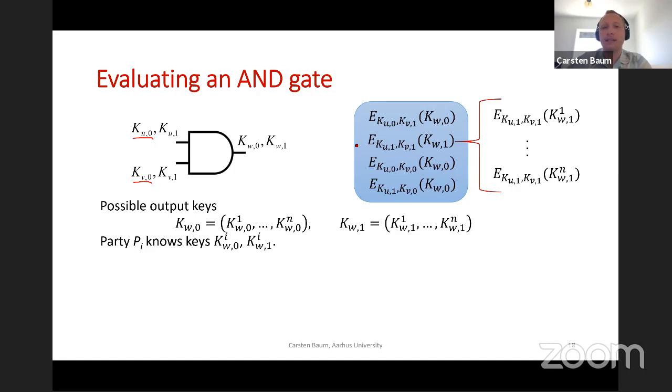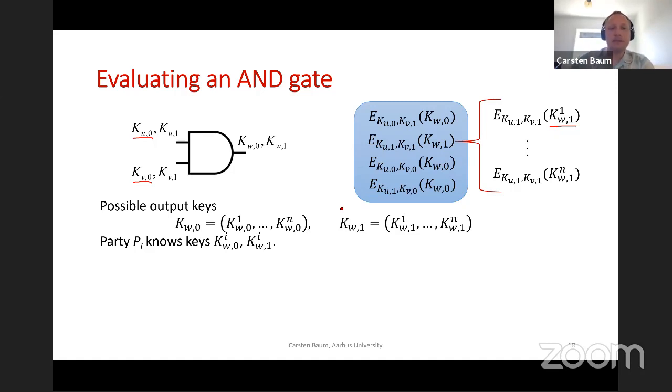It's going to know where to look in the table using point and permute. I'm not going to go into detail how that works. It takes the encryption, and the guarantee is that it can only decrypt this one. It's going to first decrypt the first party's output key, then the second party's output key, and so on and so forth.